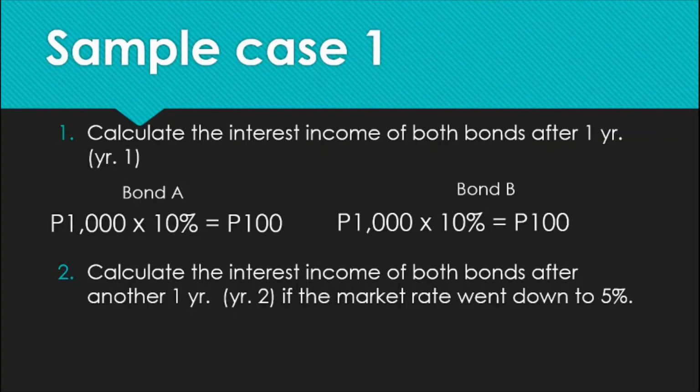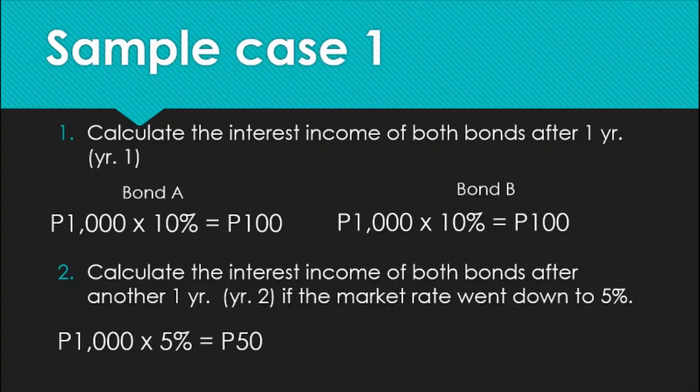As a result, if the bondholder wants to invest again in bond A, the terms should again be renegotiated. But because the market rate went down to only 5%, the new interest rate that would be agreed upon will now be only 5%.